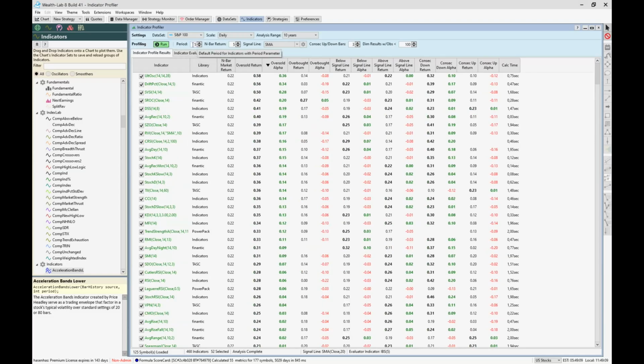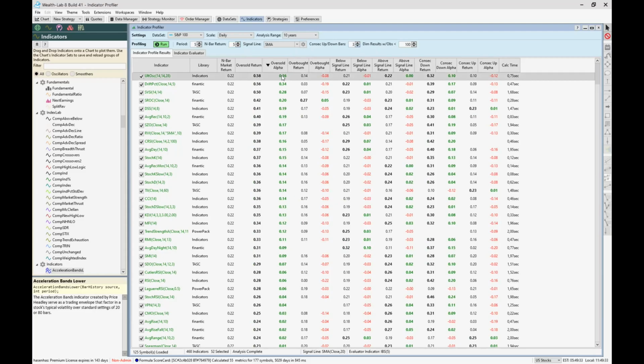We have a default lookback period for all indicators, the value 5. We have an N-bar return, a 5-day holding period. And we have some other settings I will show you in a couple of seconds.